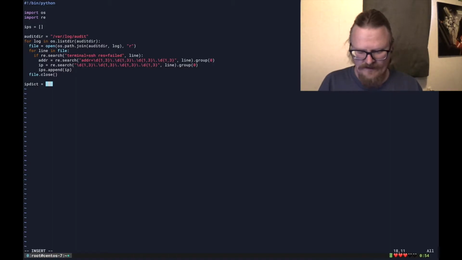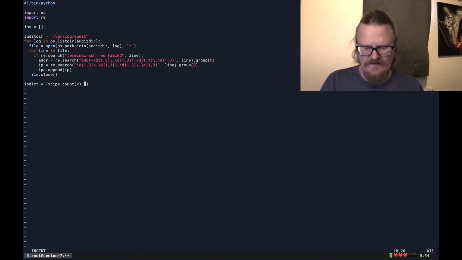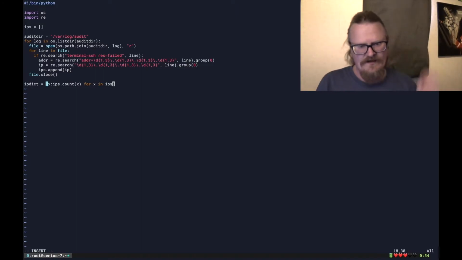And then I'm going to go like, okay, X being my iterator, IPs.count. So that's the key, and that's the count I have for X. That should work. For X in IPs, right? Yeah, I'm pretty sure that should work.